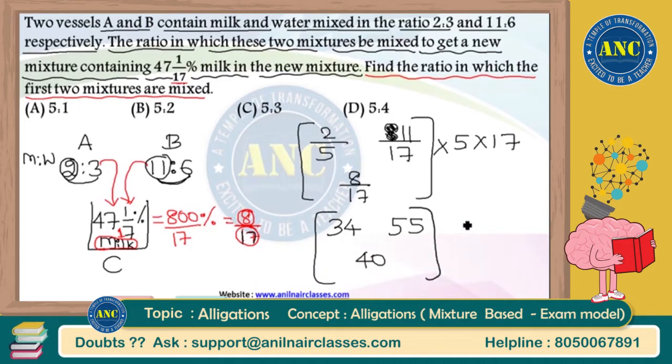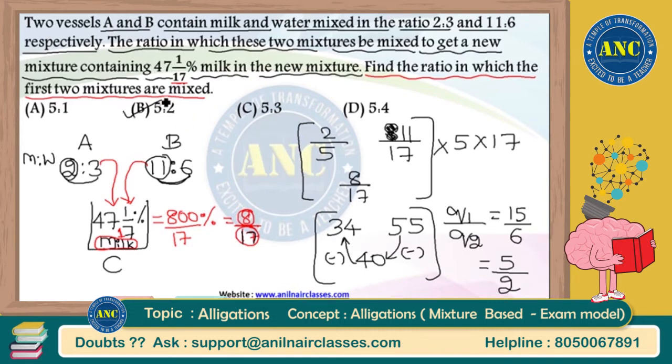In what ratio are they mixed is the question. Q1 by Q2 is nothing but P2 minus P, that is 55 minus 40, which is 15, divided by P minus P1, that is 40 minus 34, which is 6. Again you can further simplify it as 15 is 3 into 5 and 6 is 3 into 2. The answer for this question is 5:2.